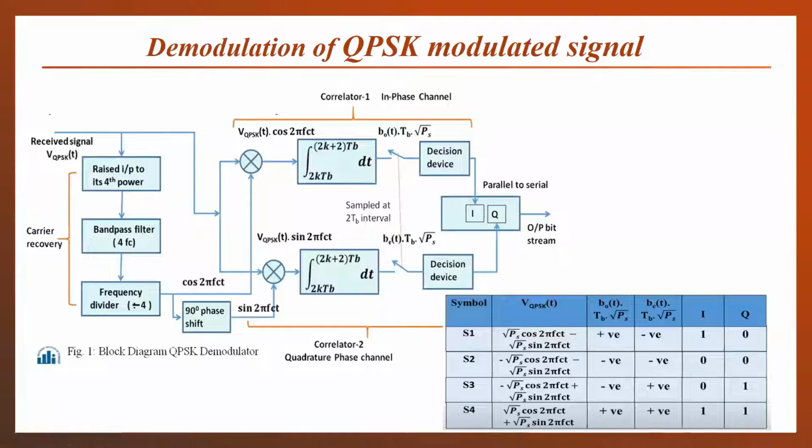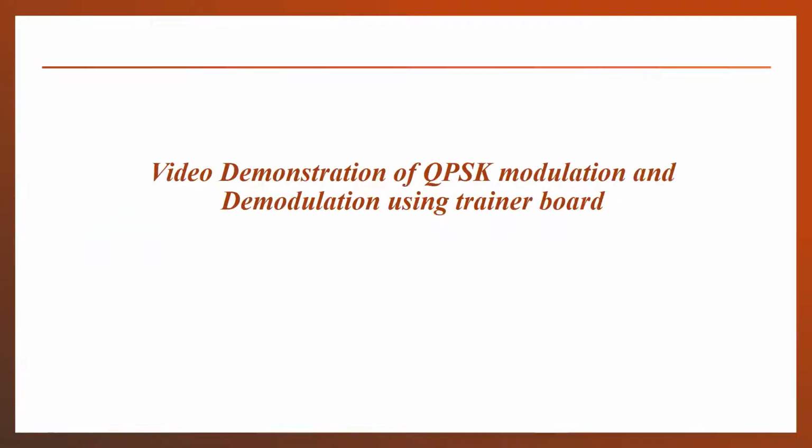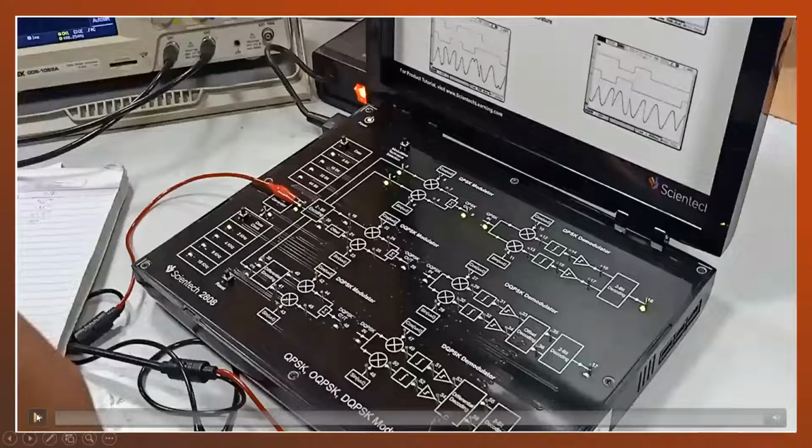So we have learned about the QPSK modulation and demodulation schemes, and how the modulator and demodulator circuits work. Here a video demonstration of the QPSK process is shown, which will make the process further clear.